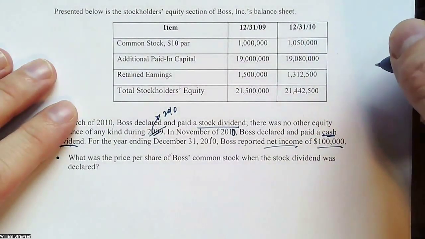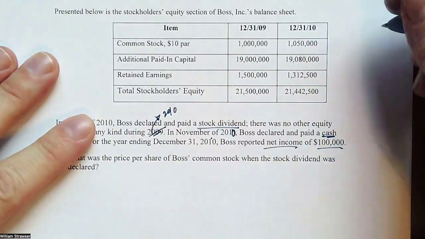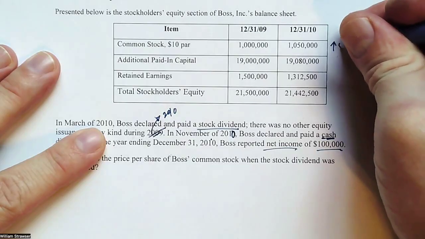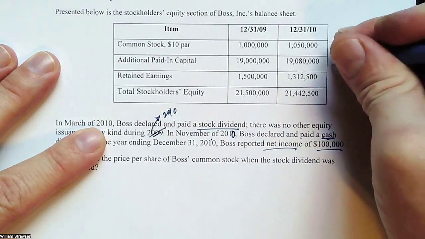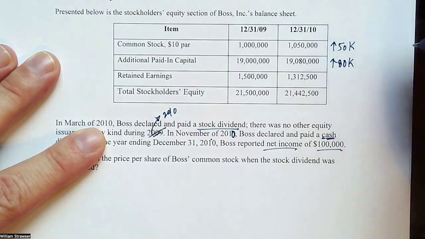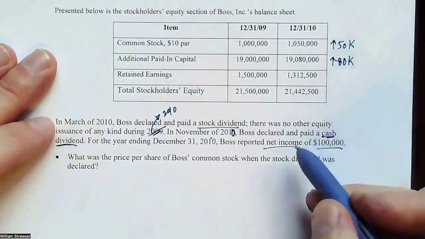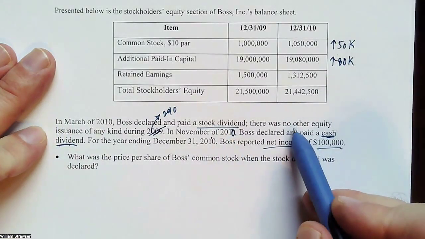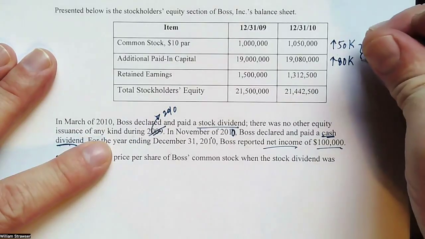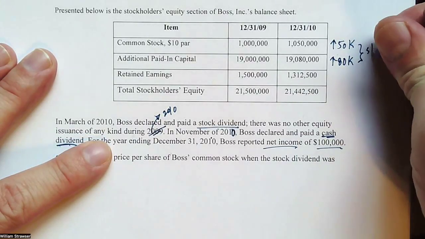Now let's look at the overall changes of these accounts. I mean, that's always a good place to start. This increased by 50,000. Our APIC increased by 80,000. Okay. And if there was a stock dividend, but no other equity issuance of any kind, then this must have happened with a stock dividend.